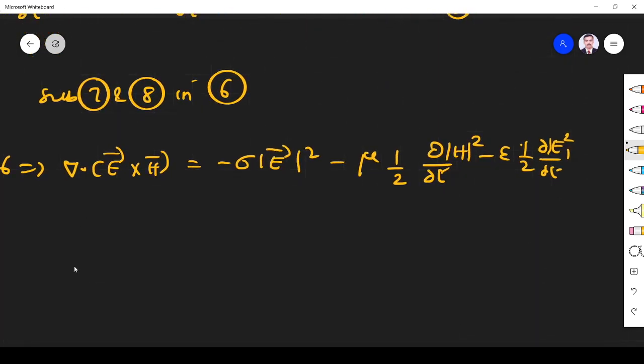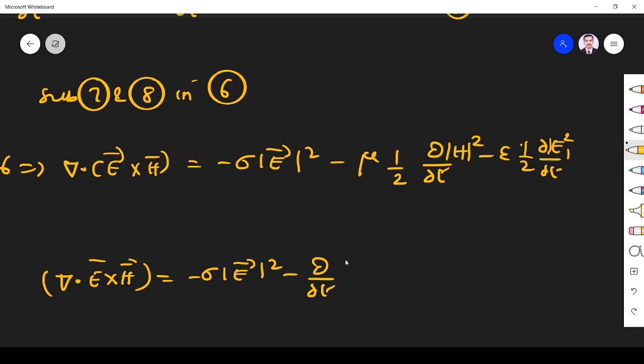So I can write del dot E cross H is equal to minus σE squared minus ∂/∂t. This 1/2 I bring inside: 1/2 μH squared plus 1/2 εE squared.